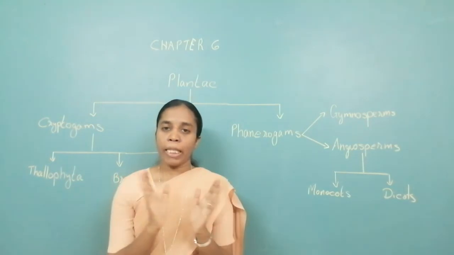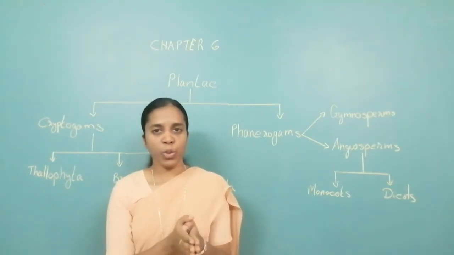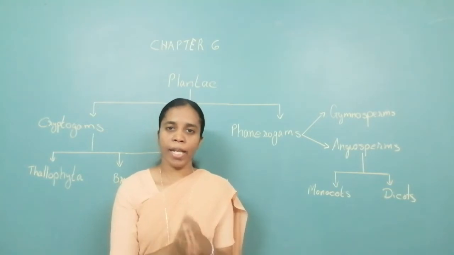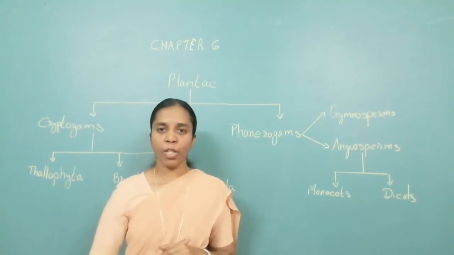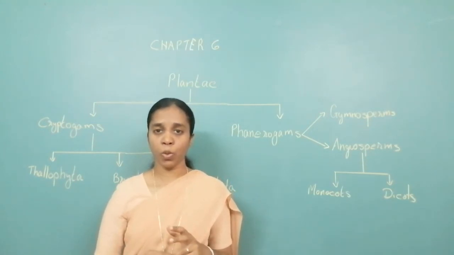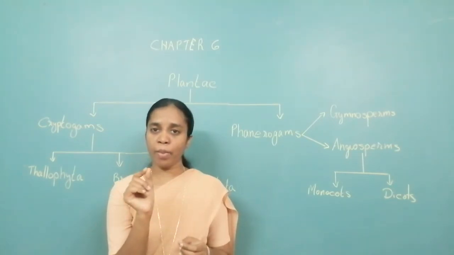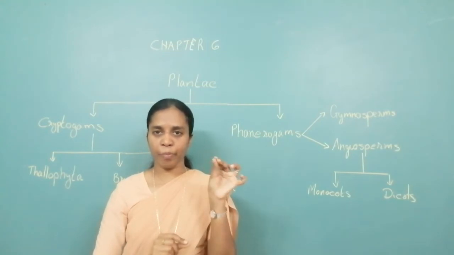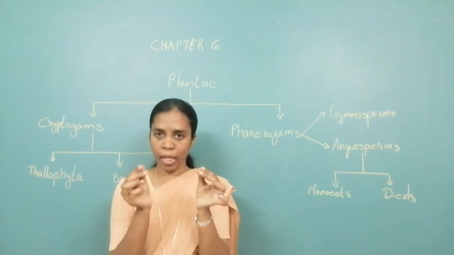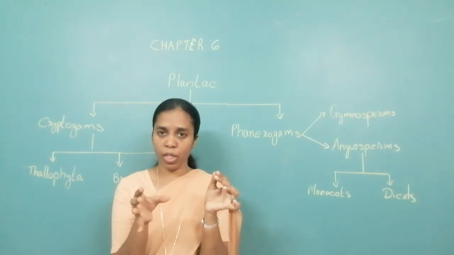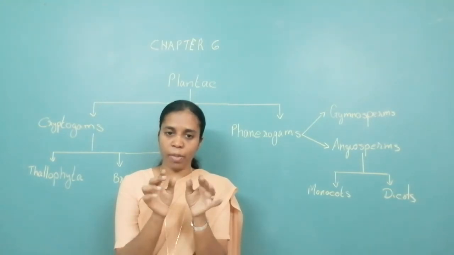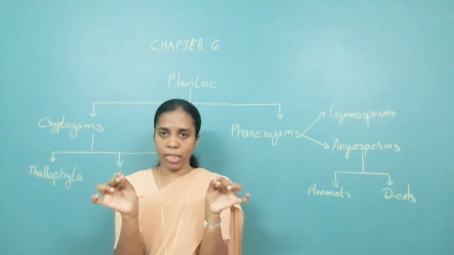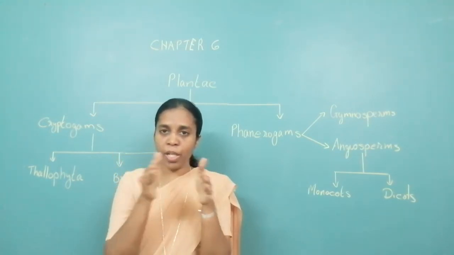Now, these are further divided into two categories, monocots and dicots. What are monocots and dicots? You have seen different types of dal at home, isn't it? Moong dal, masoor dal, and gram dal. From where do we get that gram dal? You get it from the seed gram. When you soak it a little while in water or roast it, and then open it, you get it into two equal halves. Like when you take moong, soak it for some time, it separates into two equal halves. The seed is divided into two equal parts.